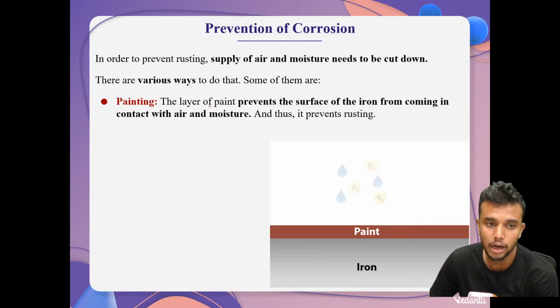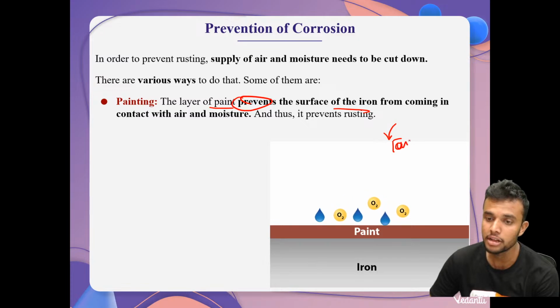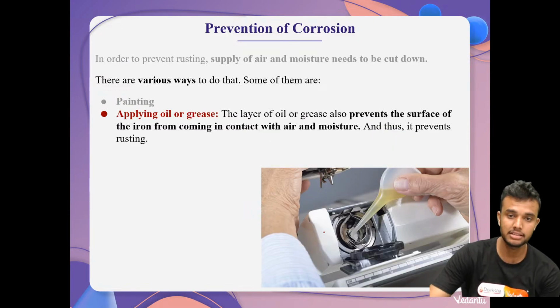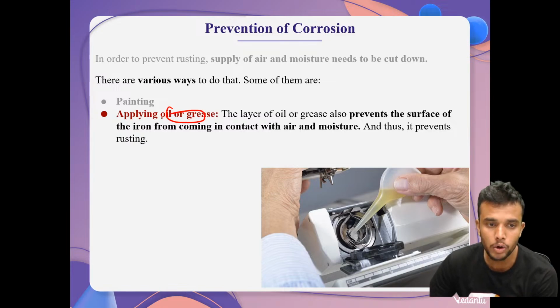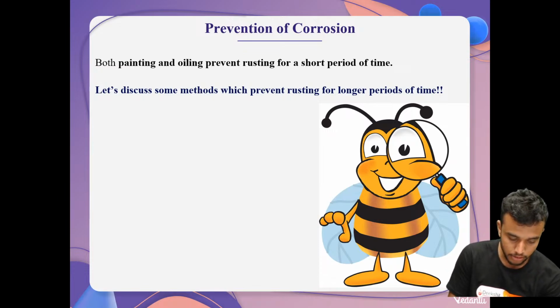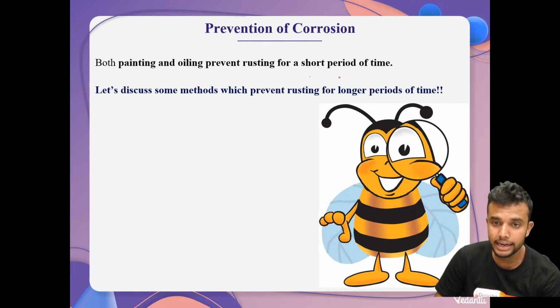The layer of paint protects the surface. This is a temporary method, students. After the paint is gone, what happens? We need to repaint. Very simple. Second one, applying oil or grease. We need to apply some grease or oil, and we can easily prevent that. And third one, by painting and oiling, we prevent it for a short period of time.